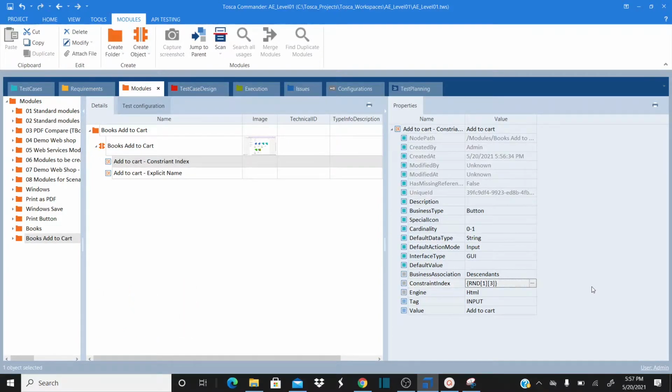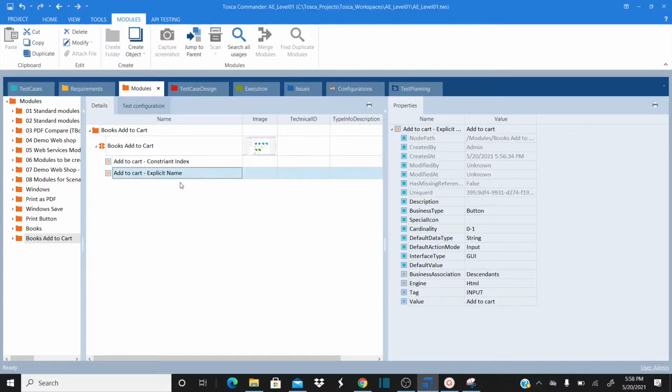What does it mean? I'm instructing Tosca to take the index randomly between 1 to 3. That means it picks up the index value from 1 to 3 randomly. Okay, that is our configuration parameter. We configured the configuration parameter called constraint index for one of the add to cart buttons.